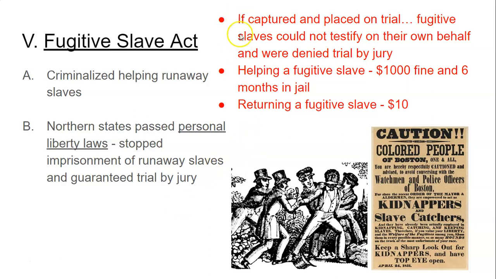Here are some of the things that it did. Basically, if a runaway slave was captured, they would be placed on trial, but they would not be able to testify to their experiences, to share what life in slavery was like. And they also weren't allowed to have a jury. If you were found to be helping a fugitive slave, like giving them shelter or helping them with food or directions or anything, so like if you're helping on the Underground Railroad and you're caught, then you could pay a $1,000 fine or serve 6 months in jail.